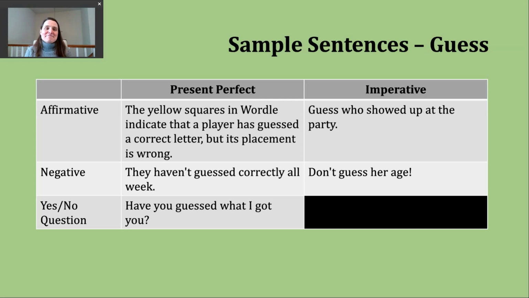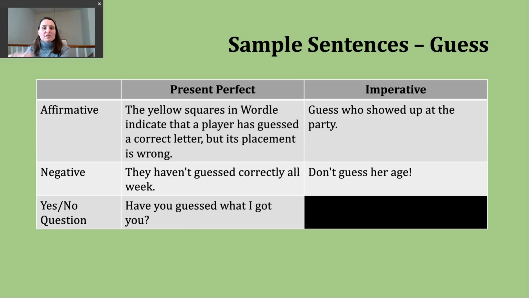Now let's take a look at making a present perfect sentence. To do this, I'm going to again start with have or has, whichever form matches my subject. Then I'm going to have not, then the participle. You might hear people use a contraction like haven't or hasn't, and you can see a contraction in my example here. They haven't guessed correctly all week.